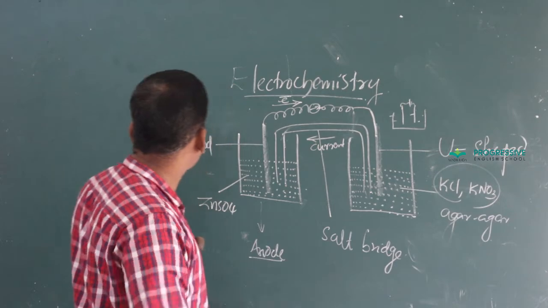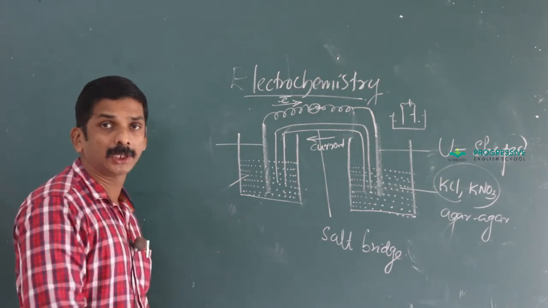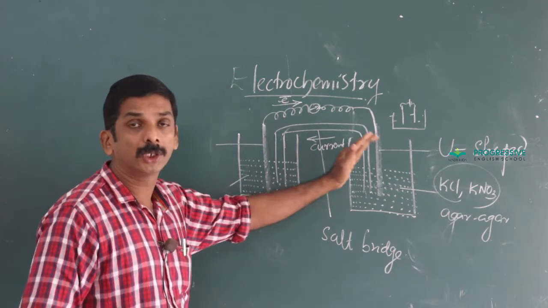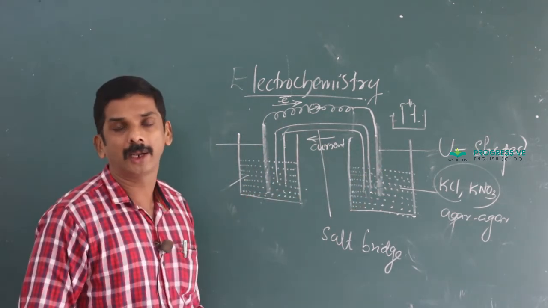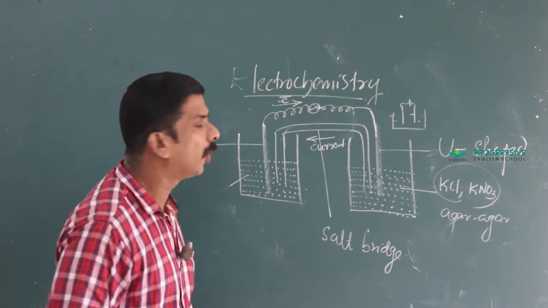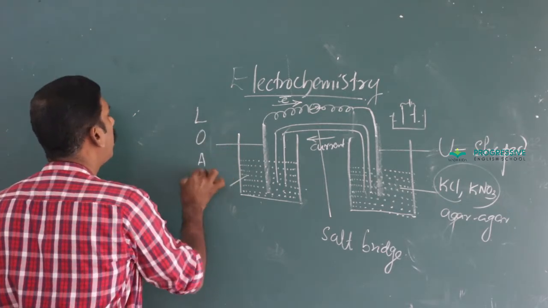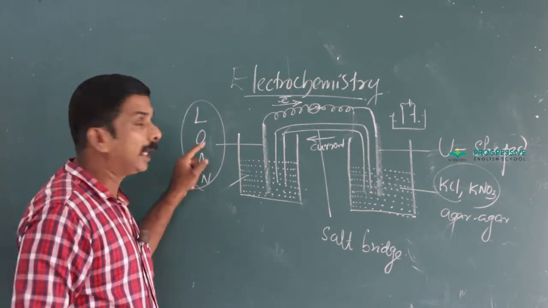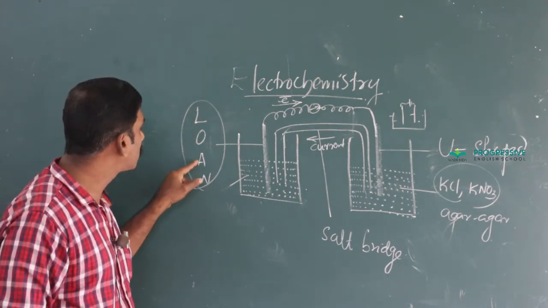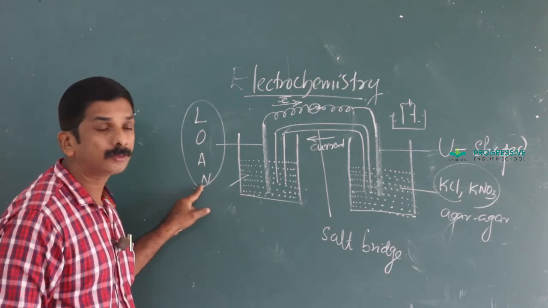In order to understand this representation, the anode is always represented on the left side and the cathode is represented on the right side. You can easily remember the representation by using a single word, LOAN, L-O-A-N. The electrode represented on the left side where oxidation takes place is called the anode, which carries negative charge.